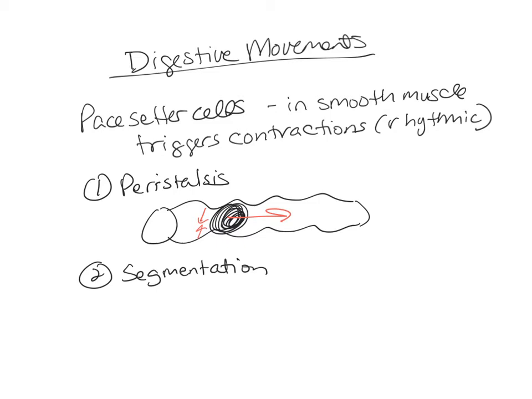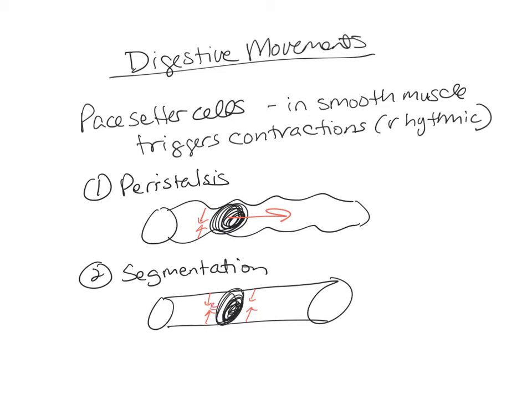The other type of contraction that we call segmentation, what this is going to do, so here's your bolus of food here. With segmentation, we get a churning and a fragmenting of the bolus. So there'll be contractions behind it and then contractions in front of it, and it just bounces this bolus of food backwards and forwards as it churns it and breaks it up, mixing the digestive contents.